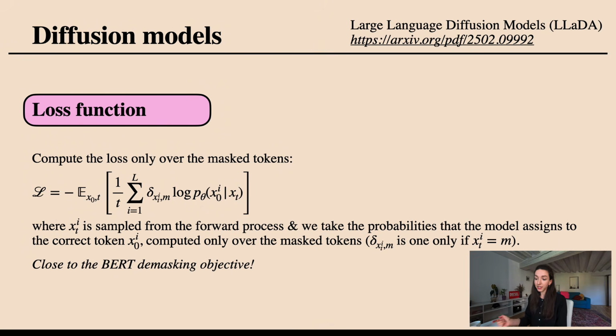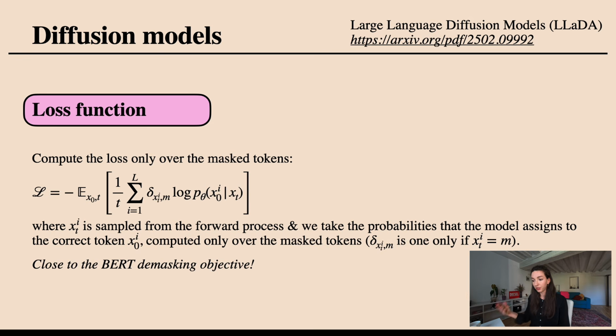We're only interested in computing the loss at the locations where x_t was actually equal to the mask token. So we are only teaching the model to get good at demasking the tokens that were masked in the sequence that we passed in. If you're familiar with the BERT demasking objective, this is very close to it, except that in every iteration we choose a different t, which amounts to a different set of masked tokens.